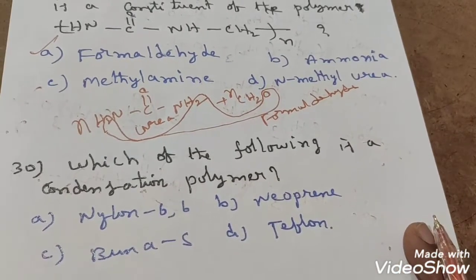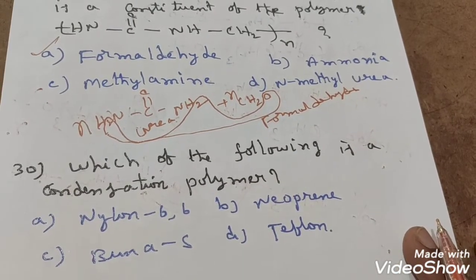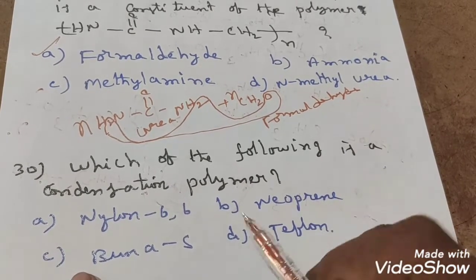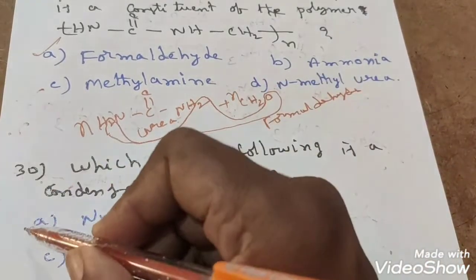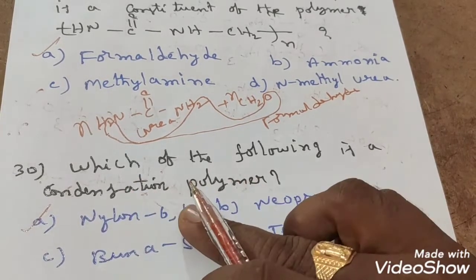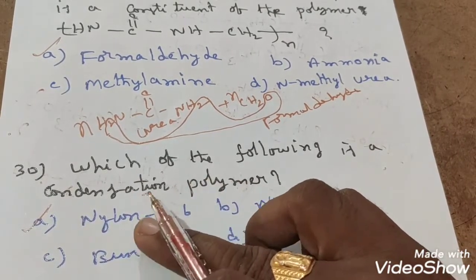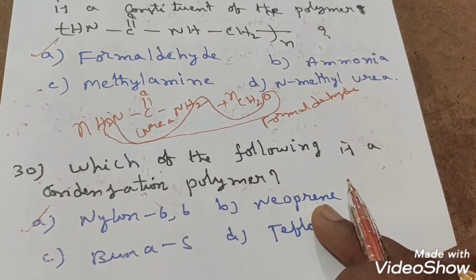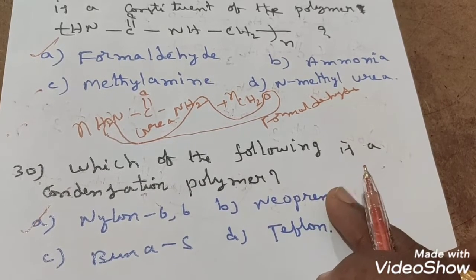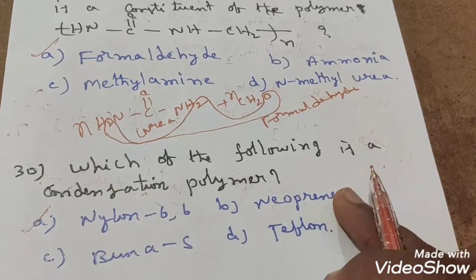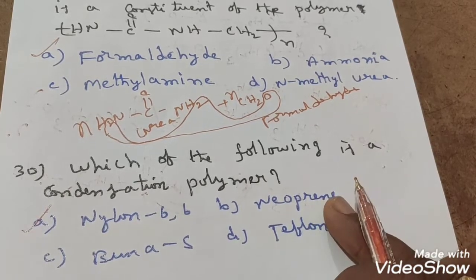Which of the following is a condensation polymer? This is a direct question. A condensation polymer should come from bifunctional or trifunctional monomer units. So if you take nylon 6,6, it came from hexamethylene diamine and adipic acid, bifunctional monomer units. With the loss of a simple molecule like water, you will get nylon 6,6. Whereas neoprene came from isoprene. Isoprene is the monomer unit in this. Isoprene formula is what? 2-methyl 1,3 butadiene. There no functional group is present, right?